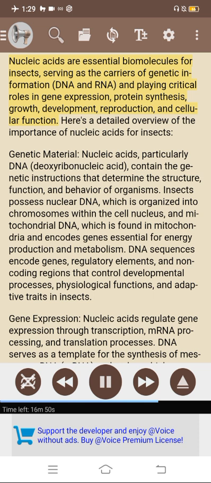Nucleic acids are essential biomolecules for insects, serving as the carriers of genetic information, DNA and RNA, and playing critical roles in gene expression, protein synthesis, growth, development, reproduction, and cellular function. Here's a detailed overview of the importance of nucleic acids for insects.